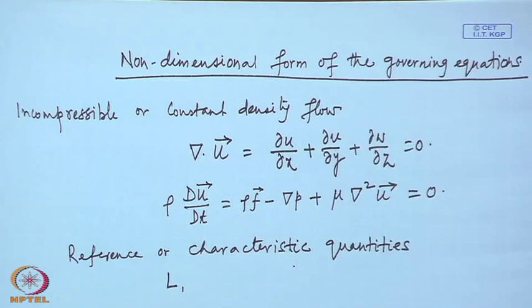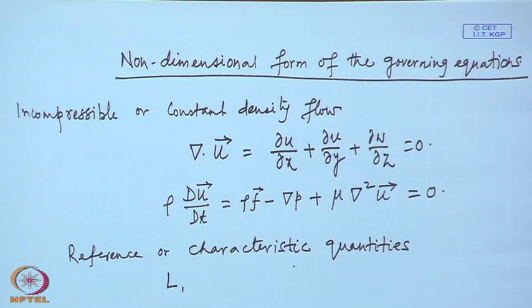As far as the velocity is concerned, most often we are interested in a problem where there is a flow over a body or through a body. Just simply a flow that a fluid is moving is not of any practical interest.